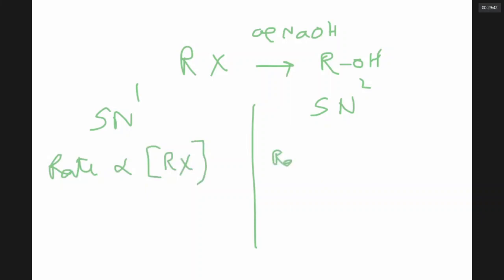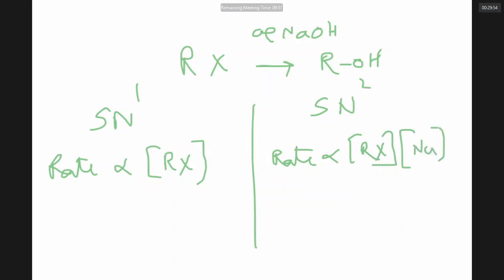If the rate of the reaction is directly proportional to the concentration of alkyl halide as well as the concentration of reagent, say NaOH, or whatever is the nucleophile, then this is called SN2. SN1 proceeds in 2 steps. SN2 proceeds in only 1 step.